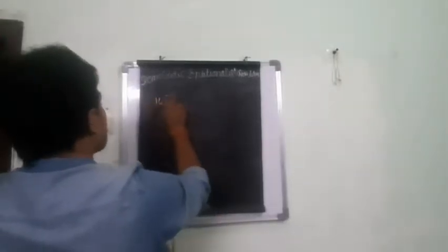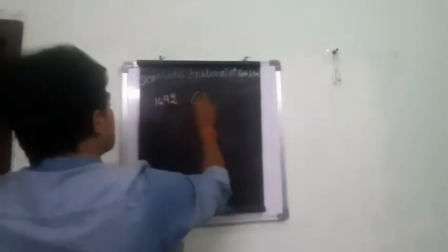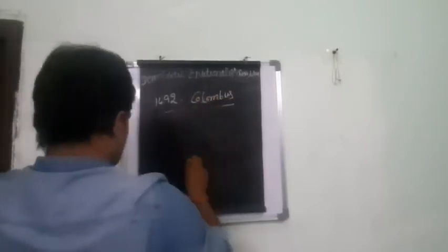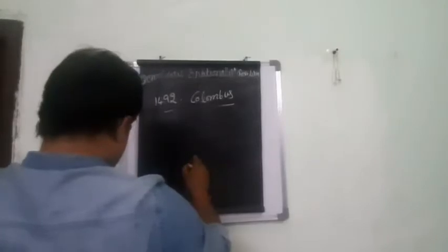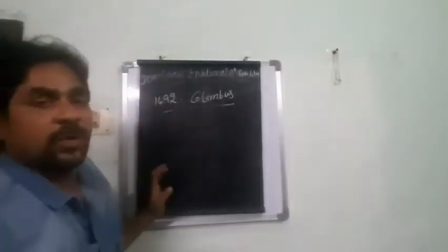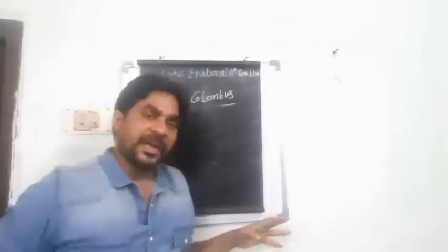The American Revolution happened after the discovery of America by Columbus. In the 18th century, people tried to understand what the American Revolution was. In 1492, America was discovered by Columbus.